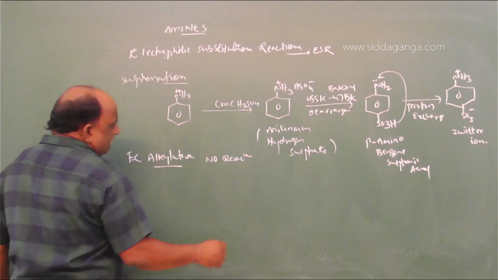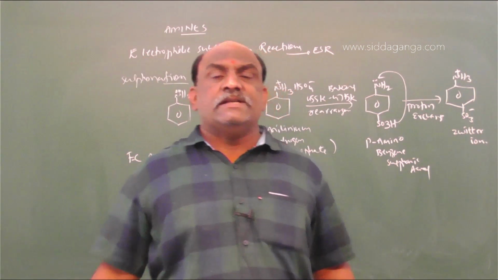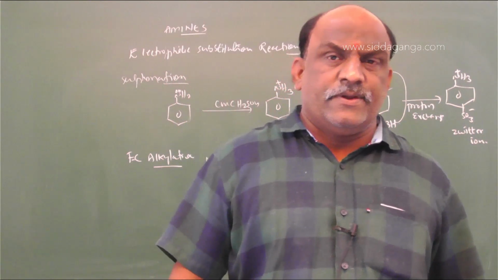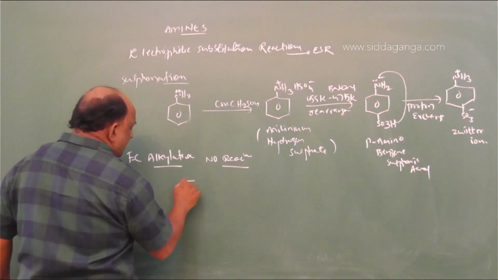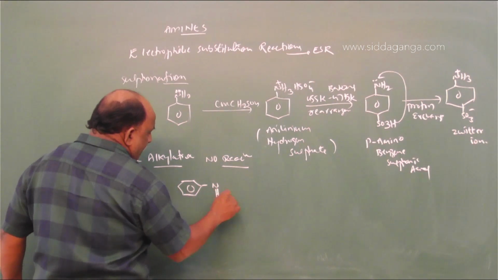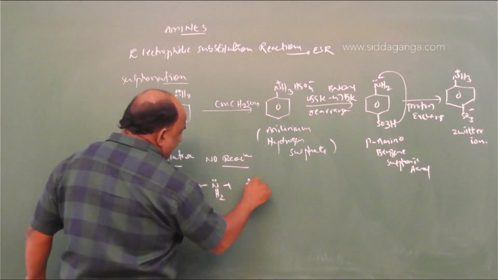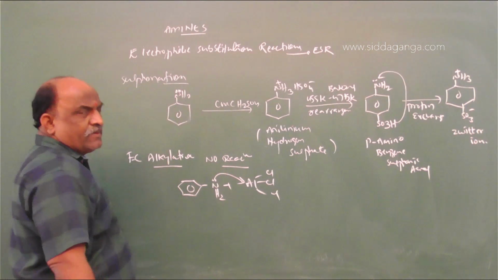Why no reaction? Because Friedel-Crafts alkylation and acylation reactions take place in the presence of Lewis acids. So here, take aniline with AlCl3. The lone pair goes to aluminum chloride.